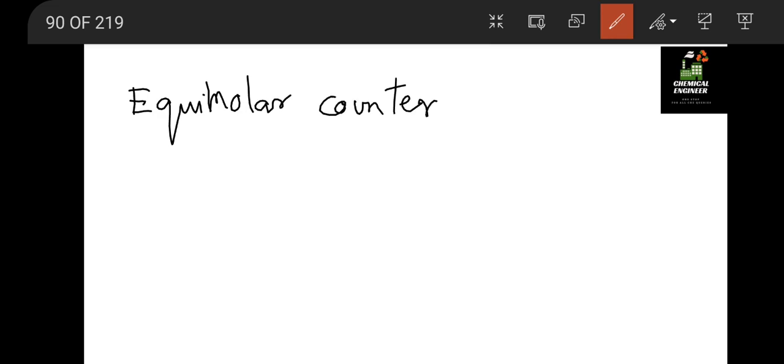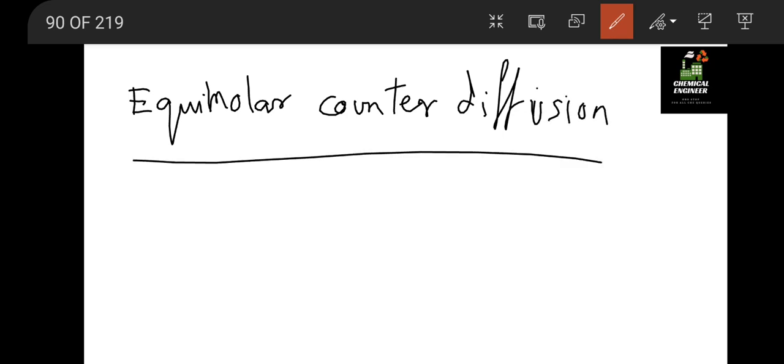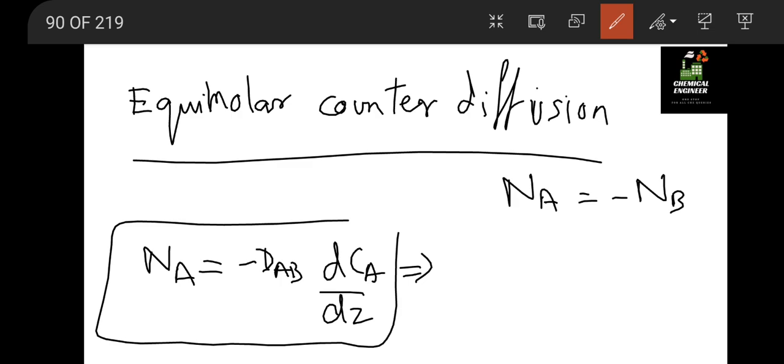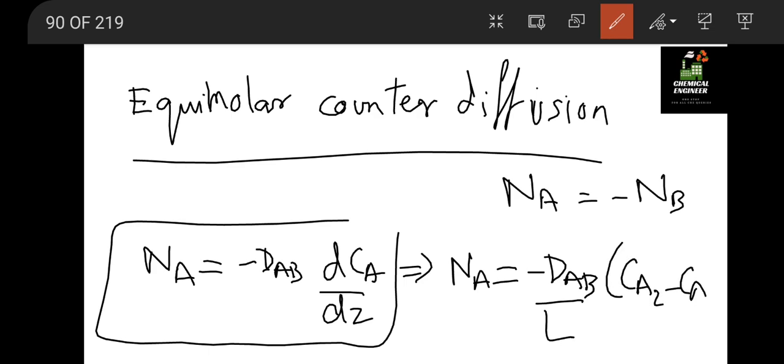The second case of diffusion is equimolar counter diffusion, so N_A equal to minus N_B. In this case we get the direct formula, N_A equal to minus D_AB dC_A by dZ, which will give you N_A equal to minus D_AB by L into (C_A2 minus C_A1).